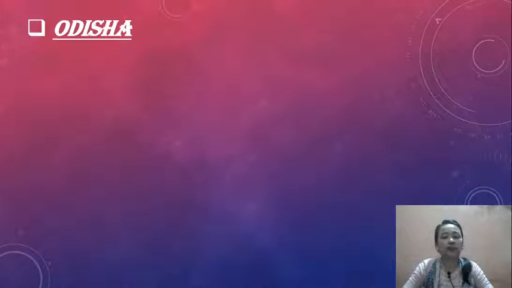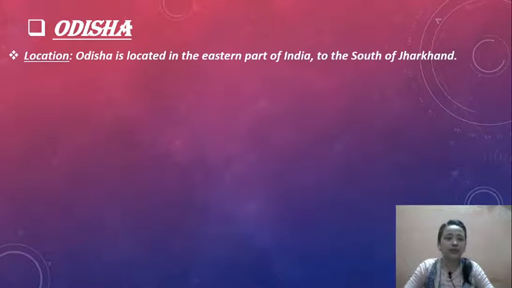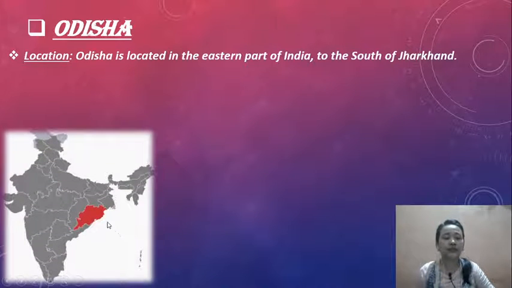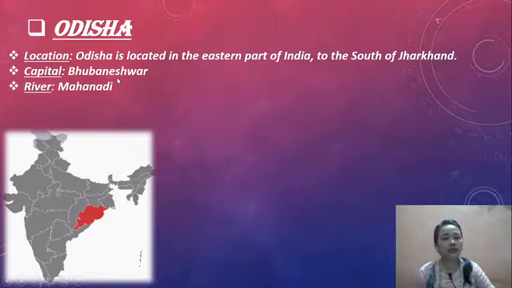Now let's talk about Odisha. Location: Odisha is located in the eastern part of India, to the south of Jharkhand. As you can see in the map, the red mark is Odisha. Capital: Bhubaneswar is the capital of Odisha.